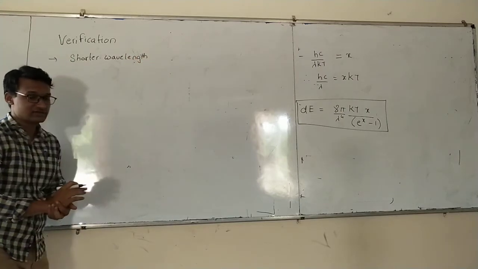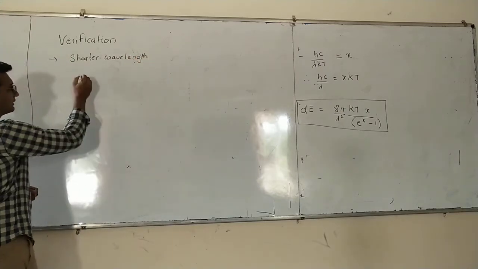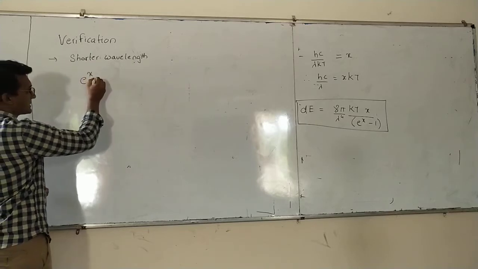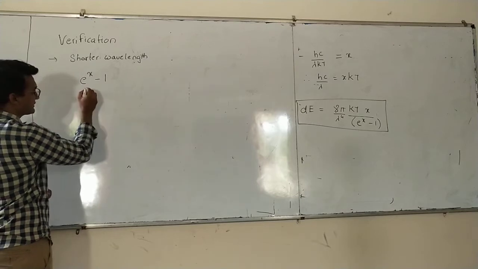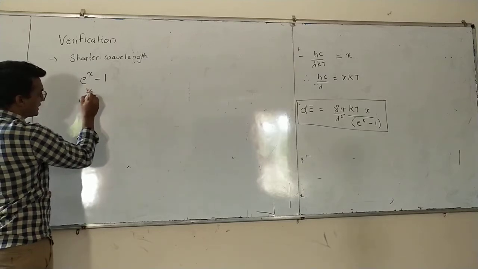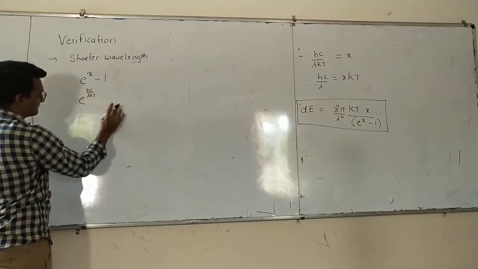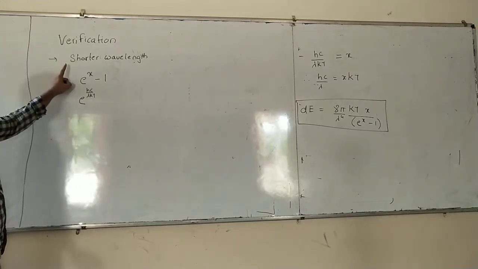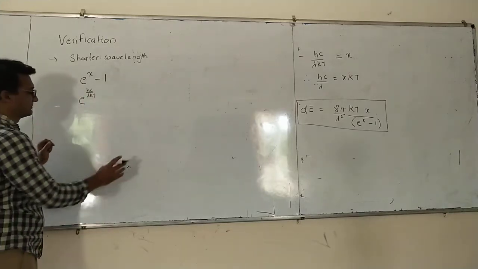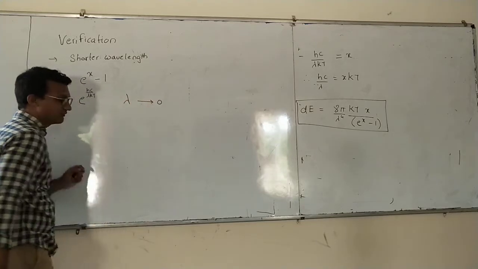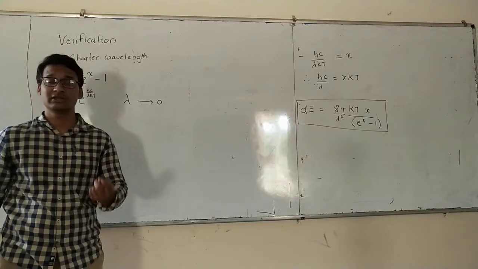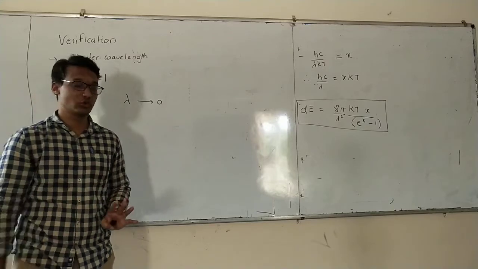For shorter wavelengths, now we have this e raised to x minus 1. We know that e raised to x means it is hc by lambda kt. Now, what is going to change? Lambda is going to change. Lambda will tend to, let us say, 0. Wavelengths are shorter. How much short they can become? They can be close to 0.